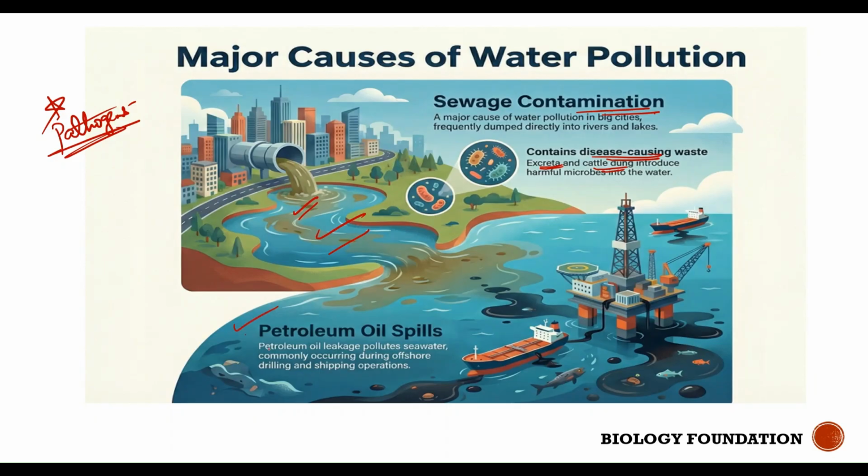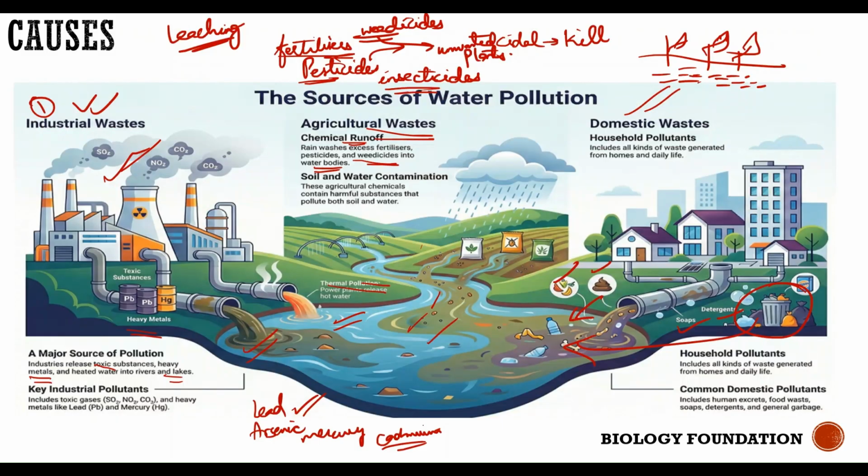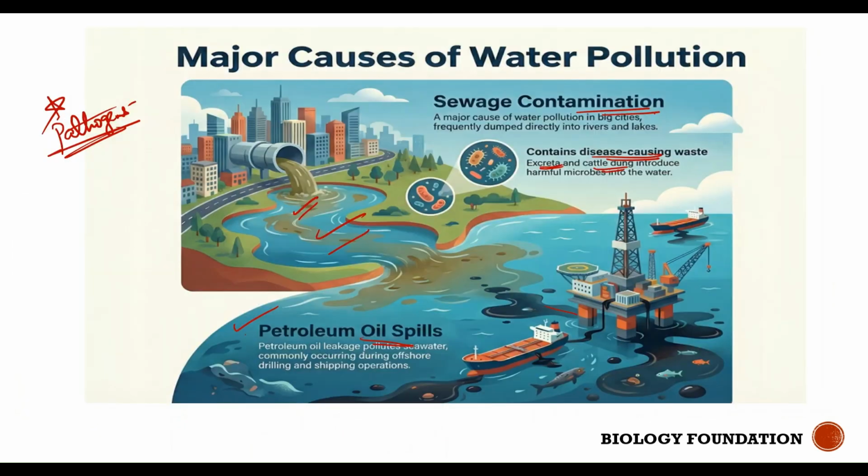One more source of water pollution is petroleum oil spills. That is when there is an export or import of diesel, petrol, all these petroleum oils, and if there is any leakage, then there is a chance of spillage of oils into the water bodies. Even that can act as a cause of water pollution. So we have discussed the various sources of water pollution: industrial waste, agricultural waste, domestic waste, sewage contamination, and oil spills. That means spillage that occurs during the import or export of various kinds of oils like petrol and diesel. And the major sources are, first, industrial waste, and second, sewage contamination.